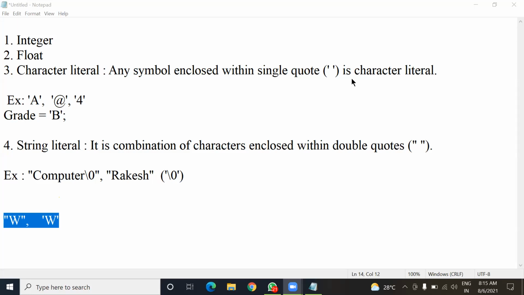You can't tell the difference based on the appearance only. Just by looking at them, you told that the first one is a string literal and the second one is a character literal. Why? Because the first one is inside double inverted commas and the second one is inside single inverted commas. Single inverted commas represent a character literal and double inverted commas represent a string literal. So this is the difference based on the appearance. Now the second difference is in the size. Is there any difference in the size?